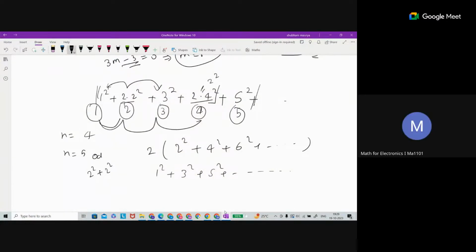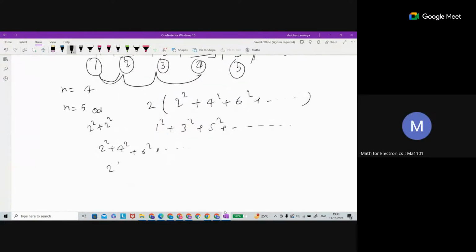Another term is going to be 2 square plus 4 square plus 6 square, right? This you will get. Yes, sir. We can take 2 square common in this. So if you take 2 square common, this is going to be 2, right?